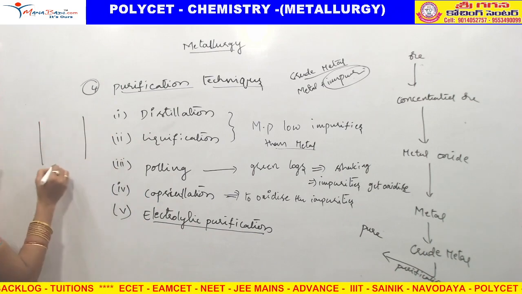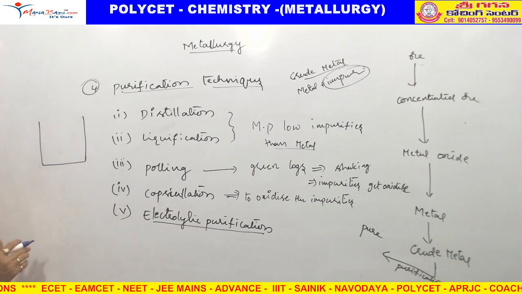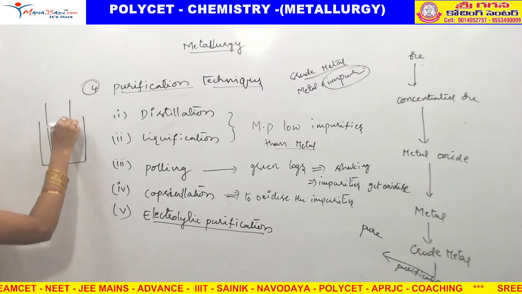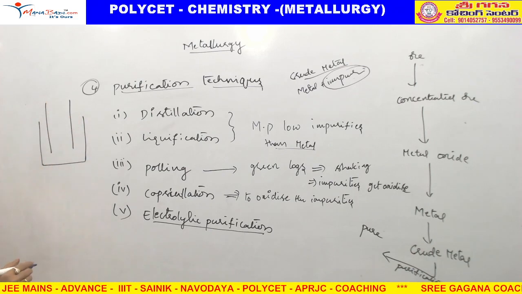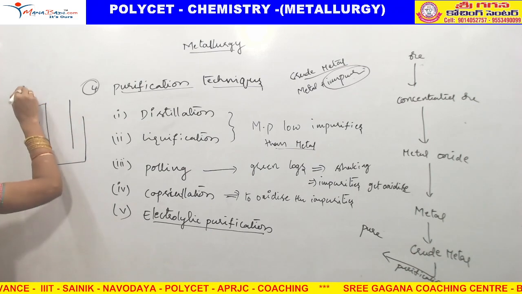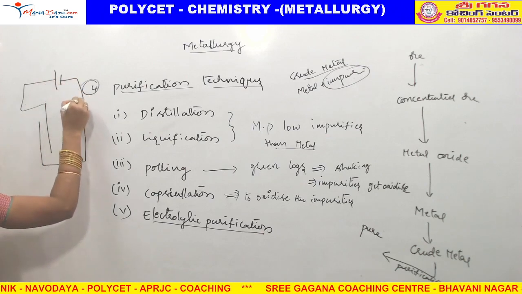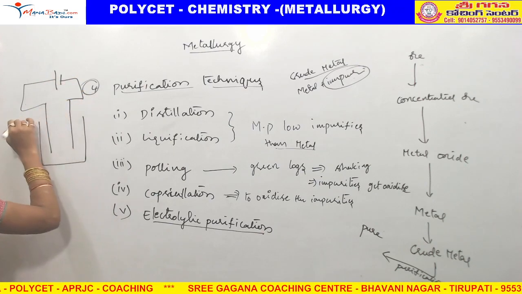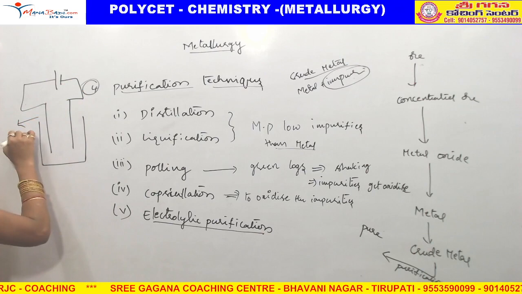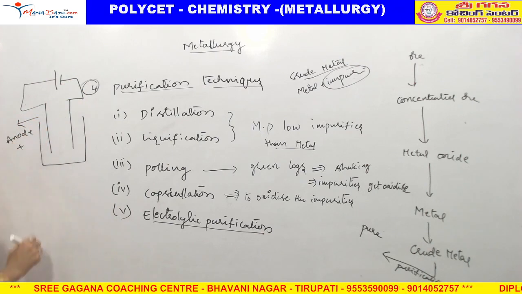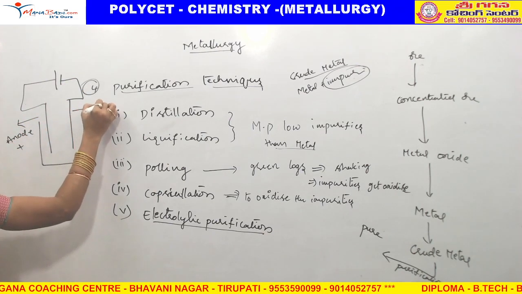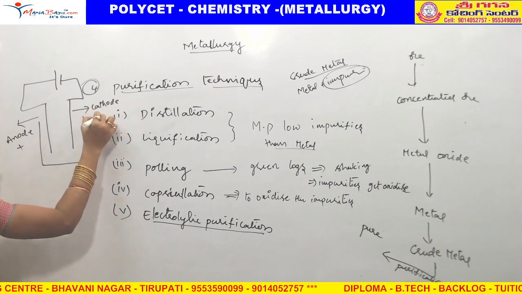In this, very important, we take two metal rods and connect them to a battery. One we call the anode, which has positive charge, and one is the cathode, with negative charge.